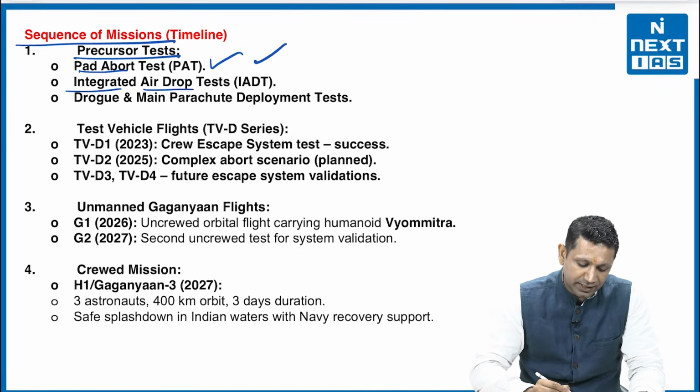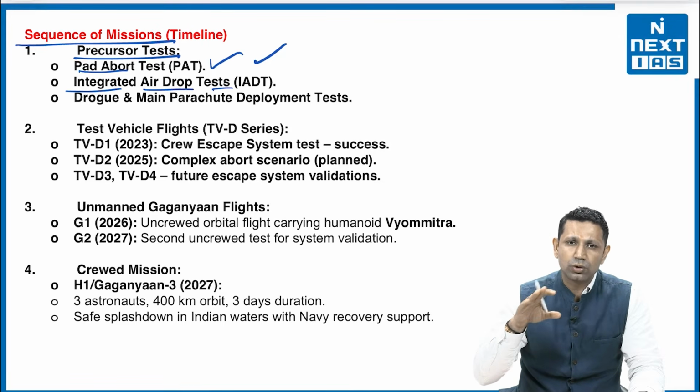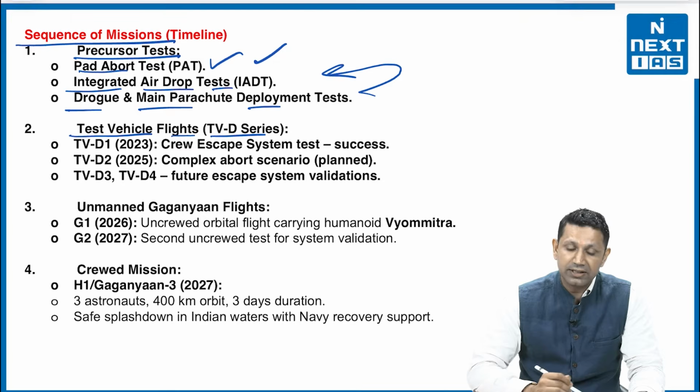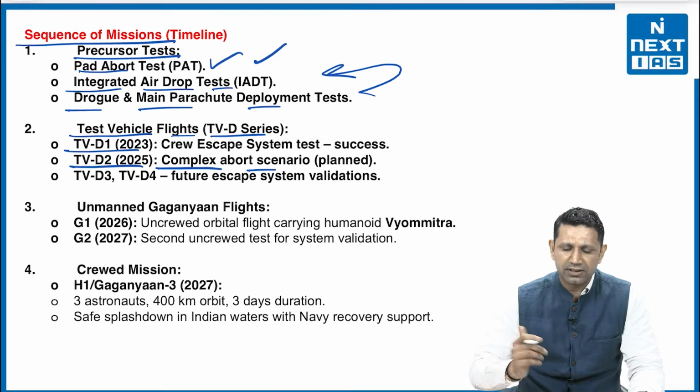Second is the integrated airdrop test that has been tested right now. It means whenever the capsule is re-entering the Earth, what challenges it is going to face and how we are going to control its downward fall and slow it down. Then the drogue and main parachute deployment tests have already been conducted under it. Then we have the test vehicle flights, the TVD series. There are basically two test vehicle flights, and after that there will be a third and fourth also. TVD1 has already been conducted successfully. TVD2 is about a complex abort scenario, and it is being planned and will be conducted this year itself.